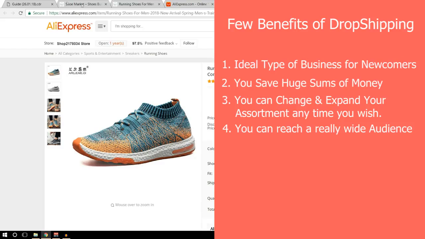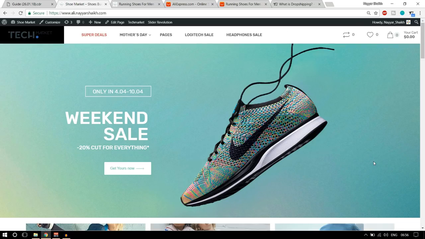With dropshipping, your business gets an international reach. You can connect with any person in any place in the world, no matter how far they live or what language they speak. Now there are many more benefits of using a dropshipping business, but I hope you have understood the basics of what dropshipping is.